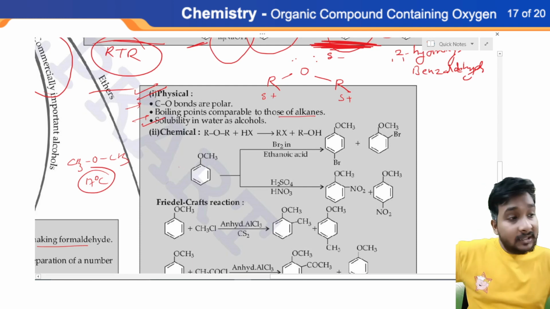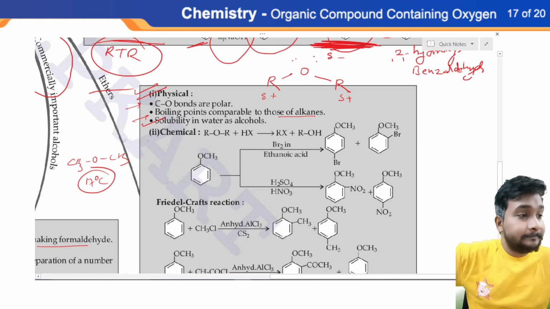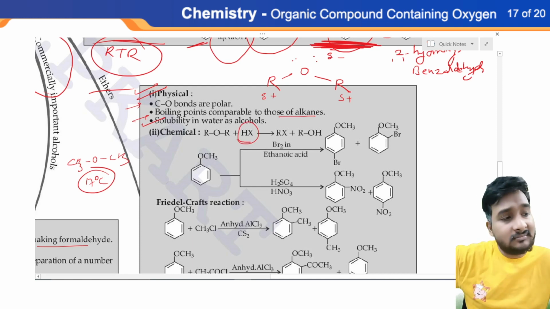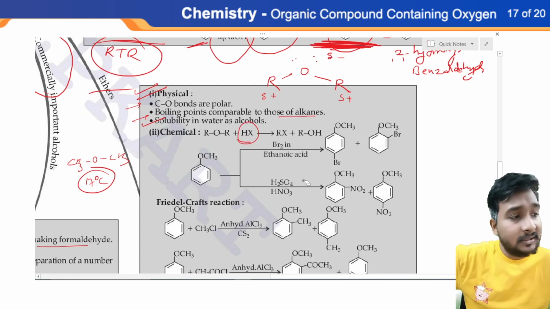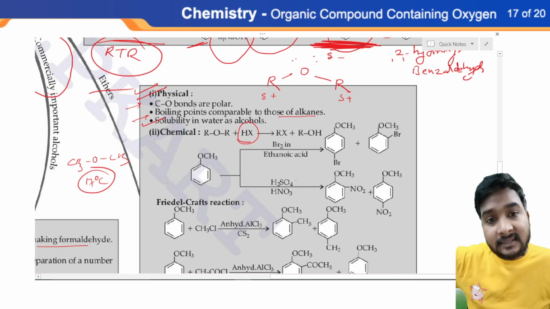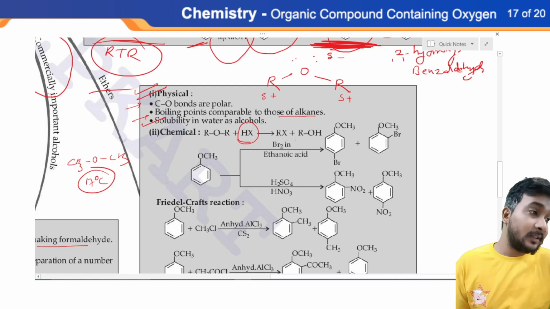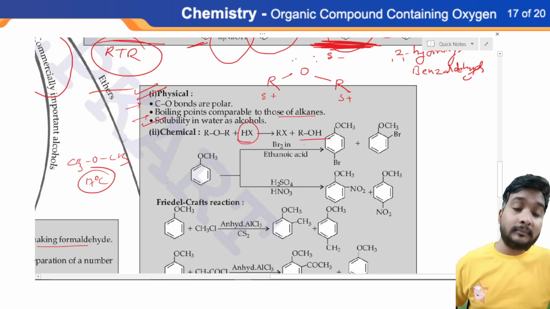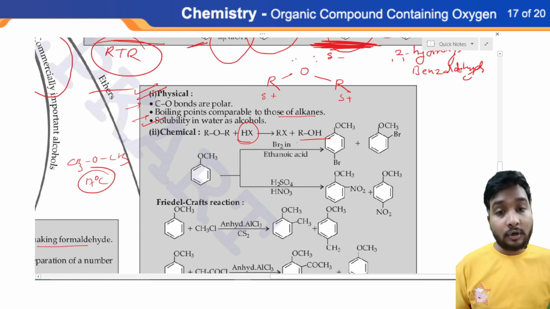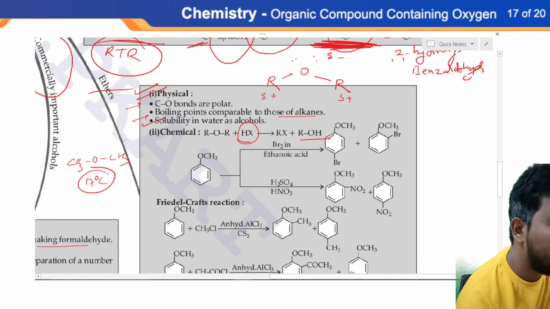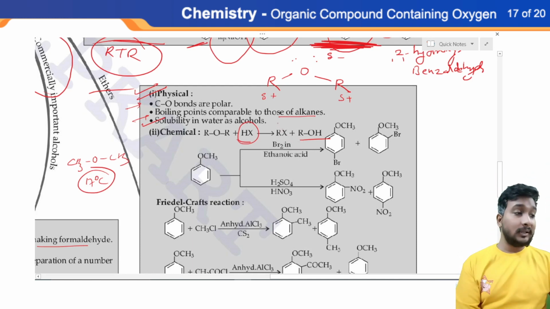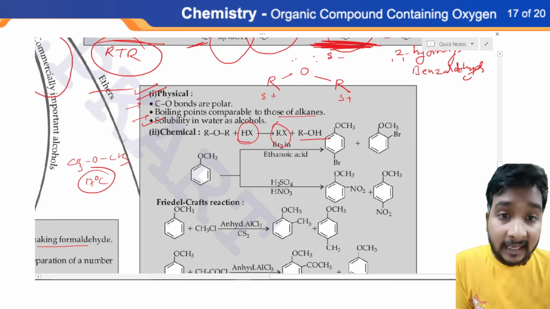Next, moving on to the chemical properties, very important topic. Ethers easily react with hydrogen halides, HX, which can be categorized as HCl, HBr, HI, etc. Whenever ether reacts with HX, they will form alcohol, primary alcohol to be precise, along with alkyl halide.